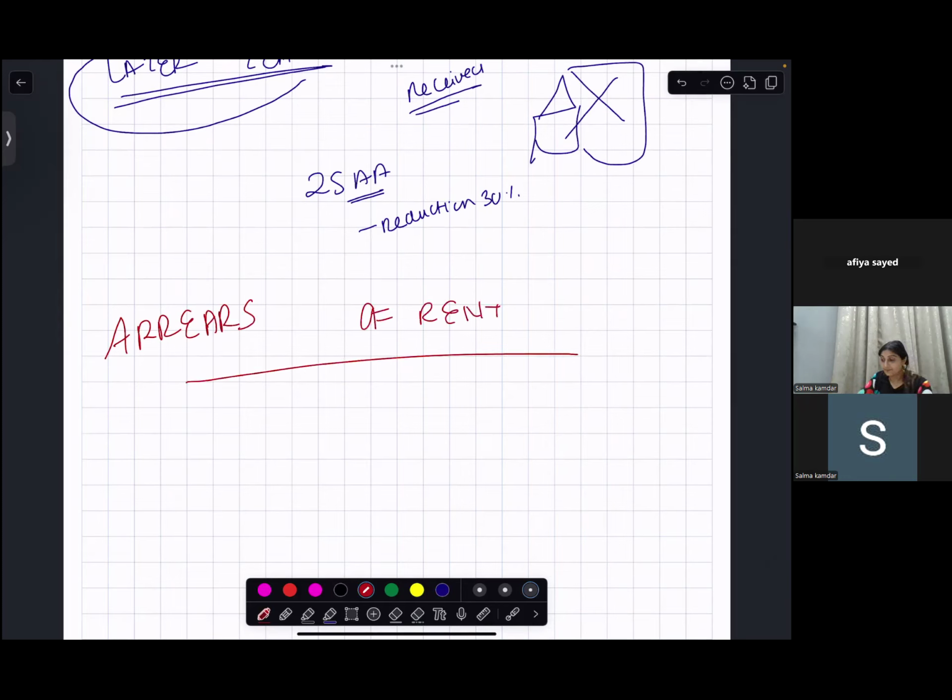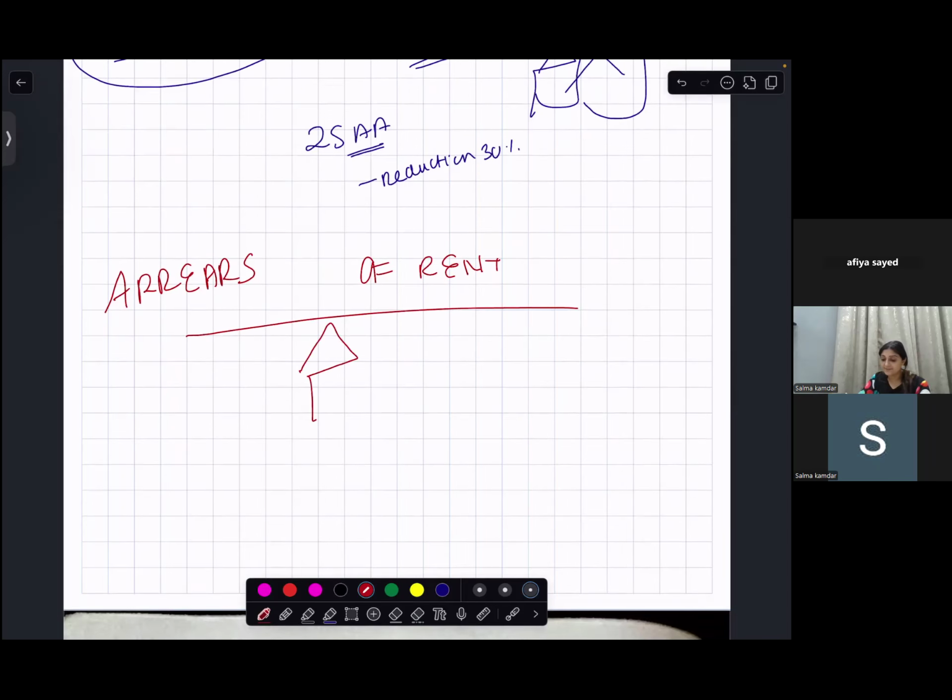Delay in rent. Okay, fine. So you have a house, you are earning income from that house, and some of your tenants did not pay you rent. If they did not pay you rent, that means you have not received the rent, or it wasn't due.